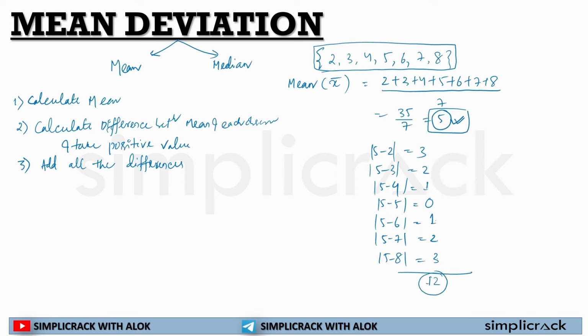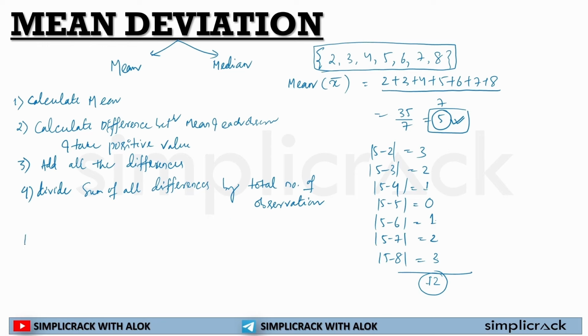So 12 is the sum of all the differences. Then divide the sum of all differences by the total number of observations.